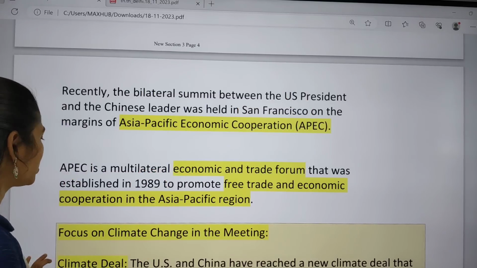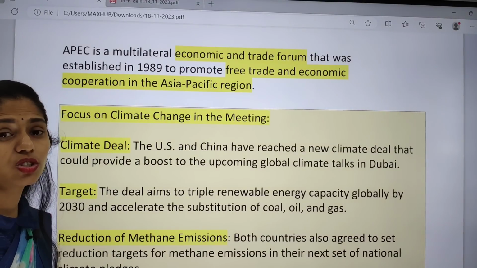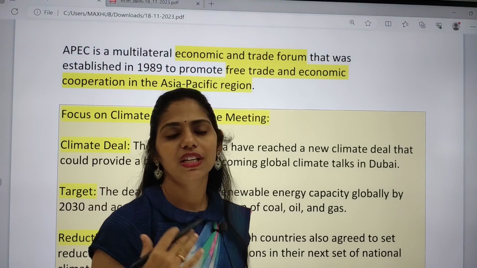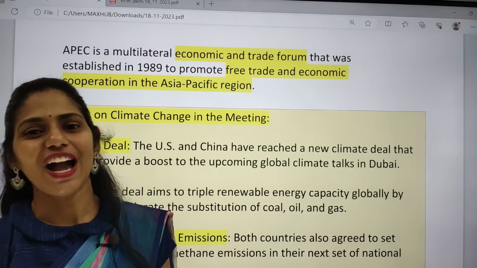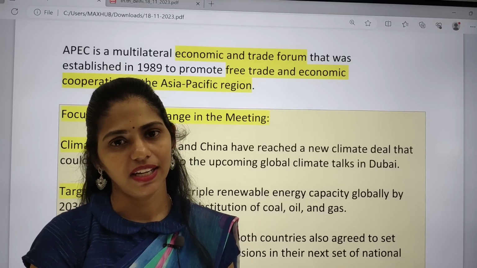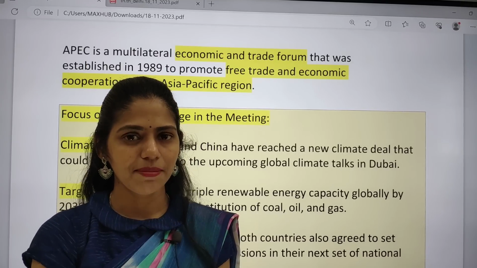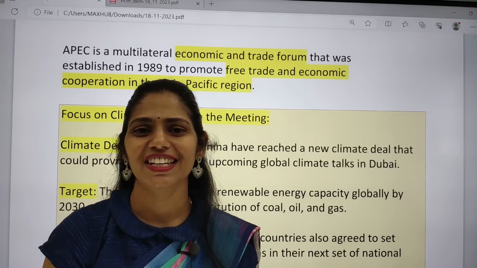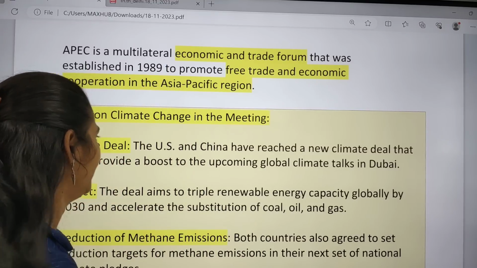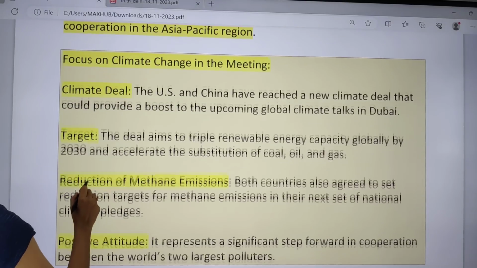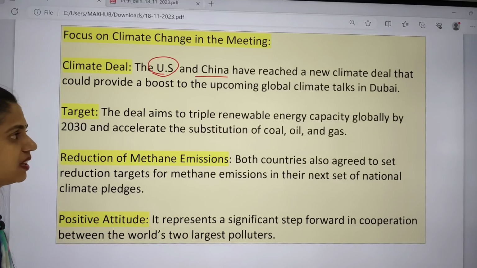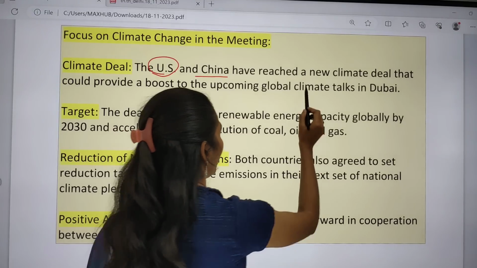If you are talking about the important points, they focused on climate change, because as you all know, the top 3 emitters of greenhouse gases are first the US, second China and third India. So whenever these countries meet, they have to talk about climate change and how to curb greenhouse gases. Yes, that is what happened here. They talked about the climate deal. The US and China have reached a new climate deal.